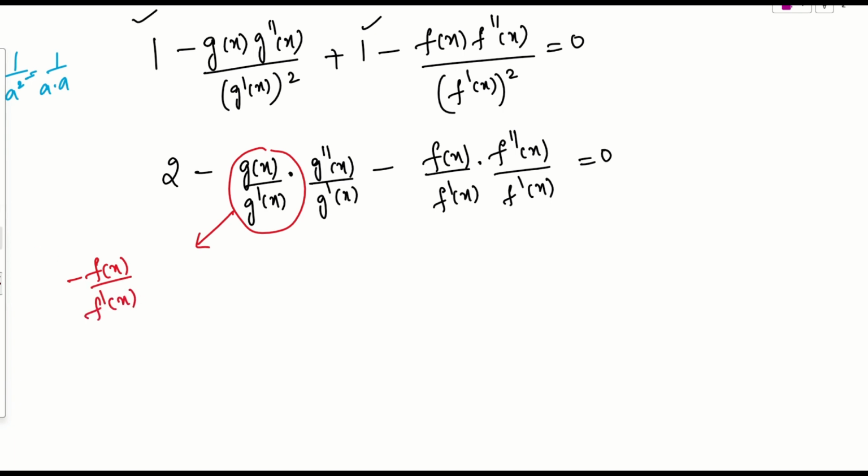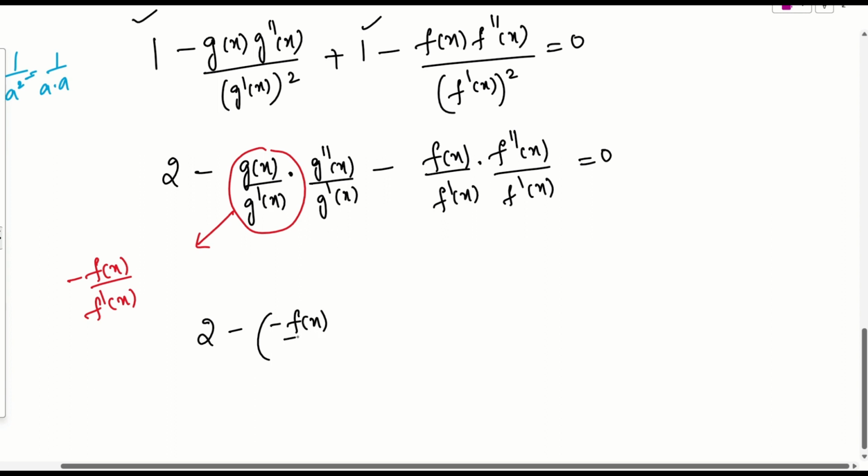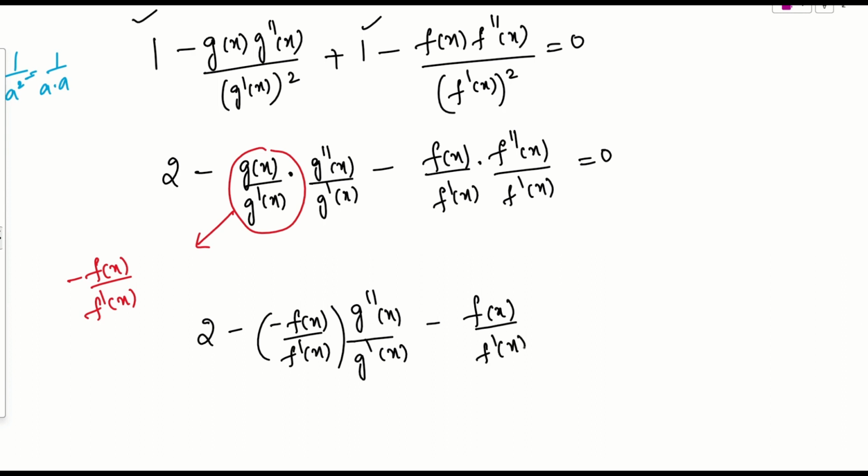From the given thing, so try to apply 2 times minus of minus f of x by f dash of x. Okay, times the rest of the thing will be as it is, g double dash of x. This is g dash of x. Sorry, f of x, f dash of x into just everything and all I'll be writing as it is.